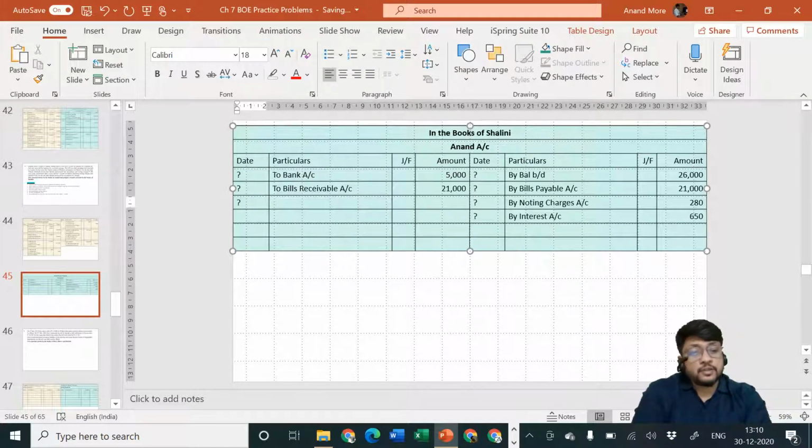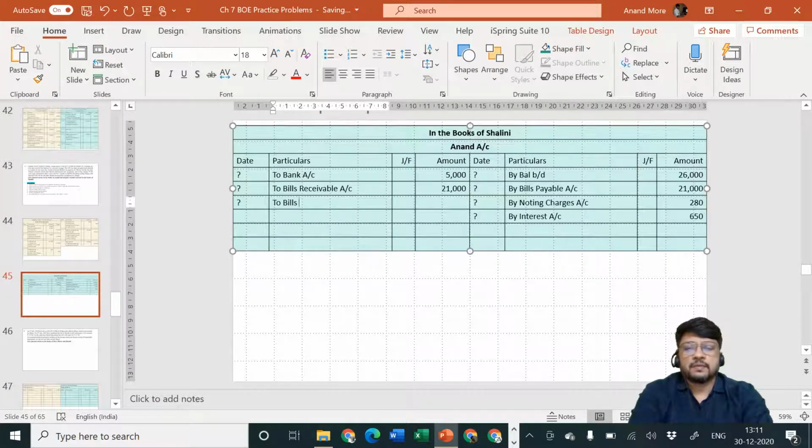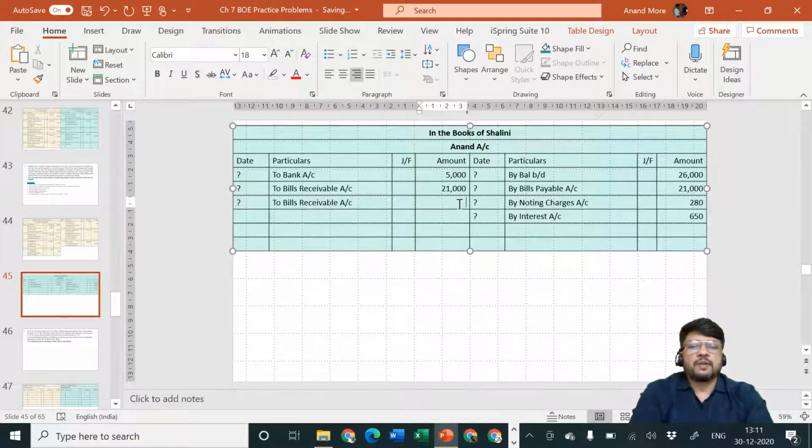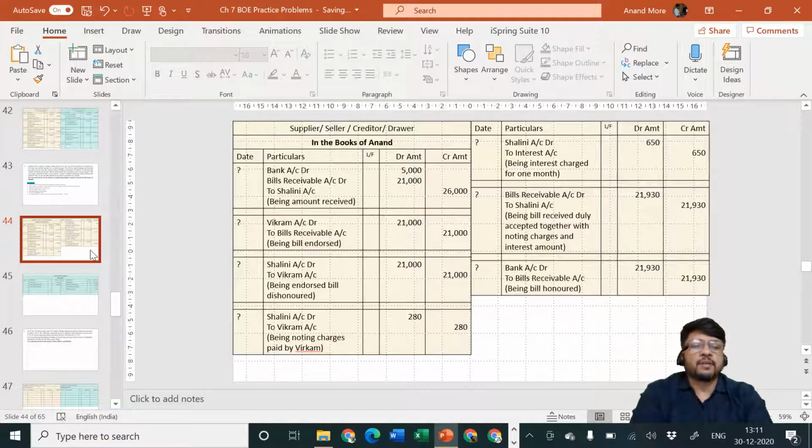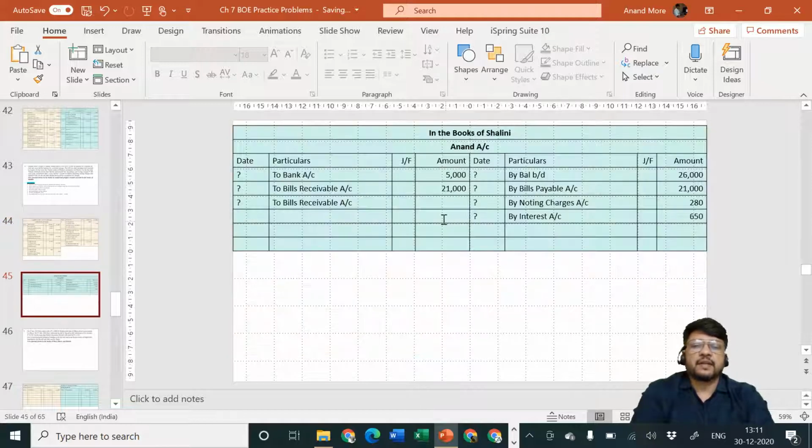So Anand has drawn the bill. He has given it to Shalini. Shalini has accepted the same and Shalini has given it back to Anand. So in that case, Shalini will specify Anand is the receiver and new bills receivable is going out. Entry will be to bills receivable account, and amount is rupees how much? 21,930. I hope you remember the amount. It was 21,930.